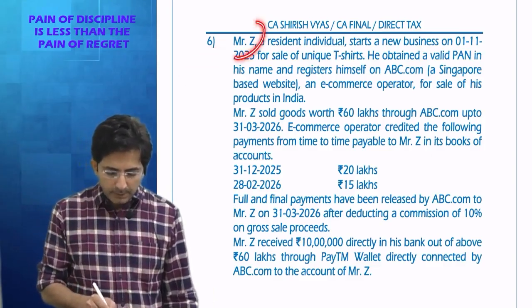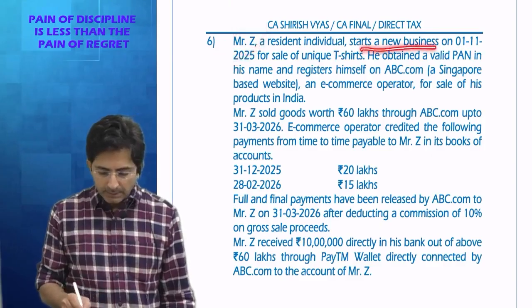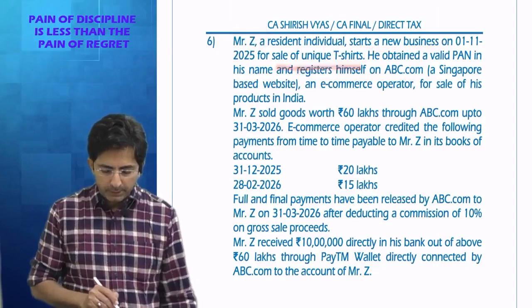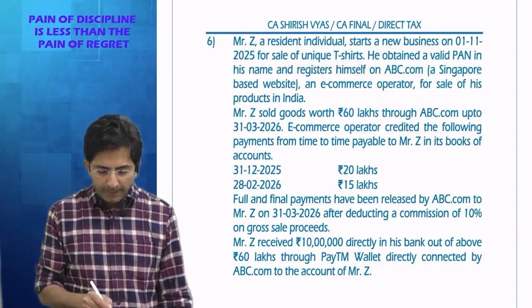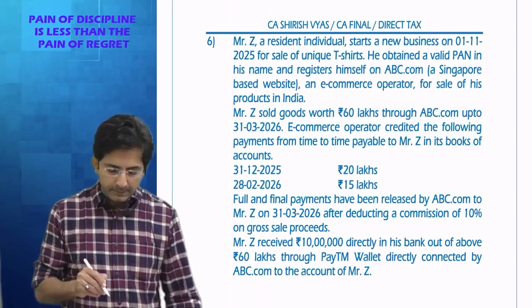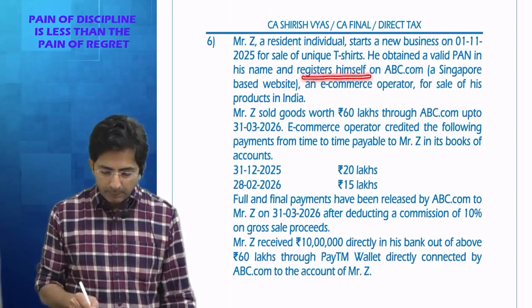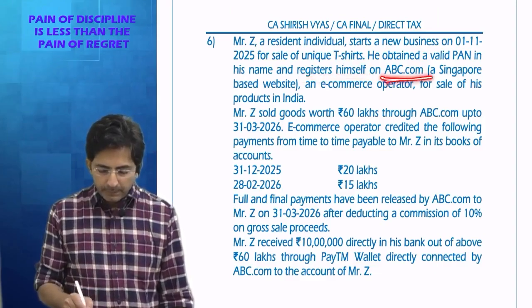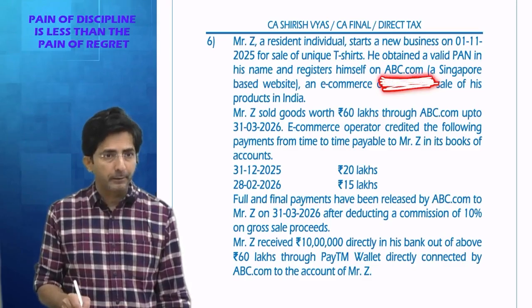See here what is given. Mr. Z, resident, starts a new business on 1st November 25 for sale of unique t-shirts. He obtained a valid PAN in his name and registers himself with abc.com. So see, abc.com is a website and website is called e-commerce operator.